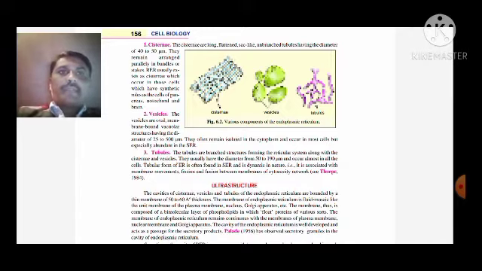Next, vesicles are oval, membrane-bound vacuolar structures. See the second diagram in this box.